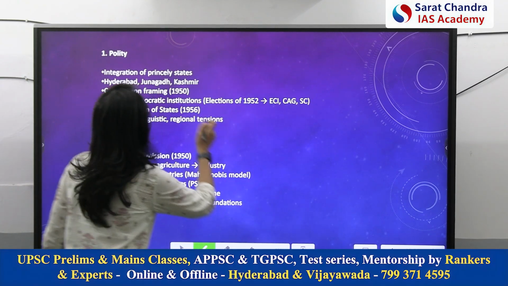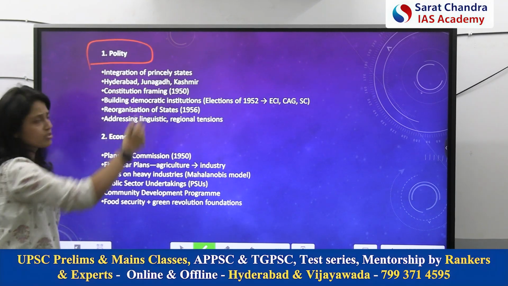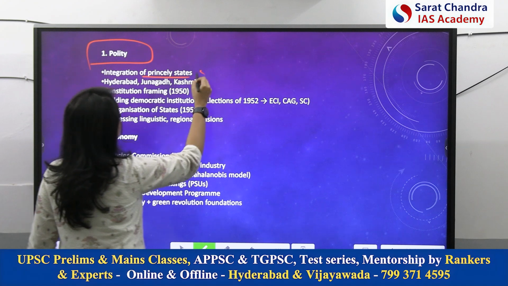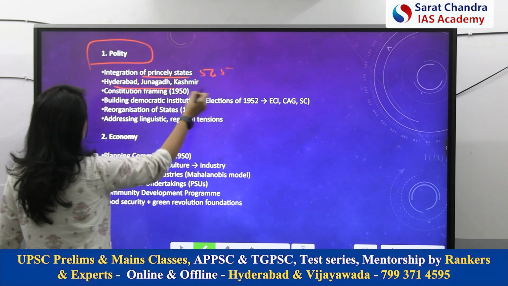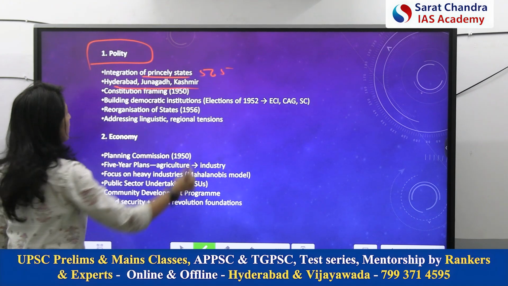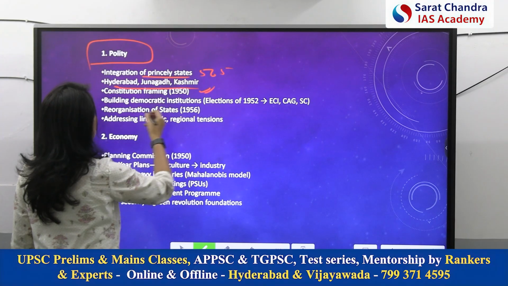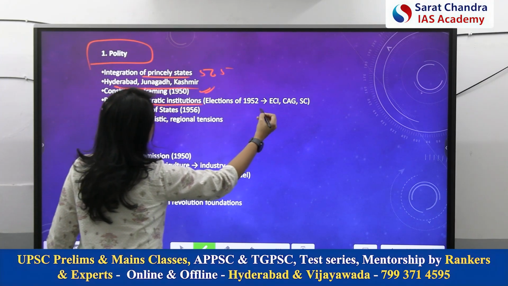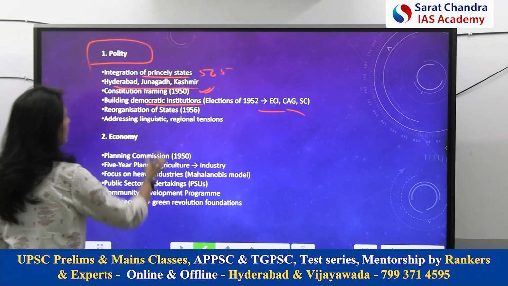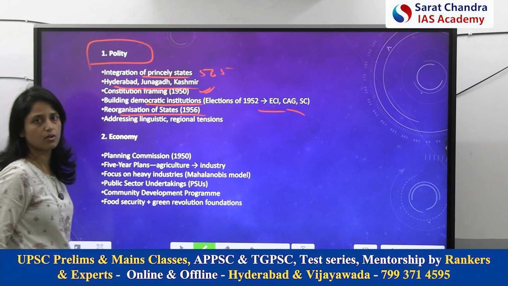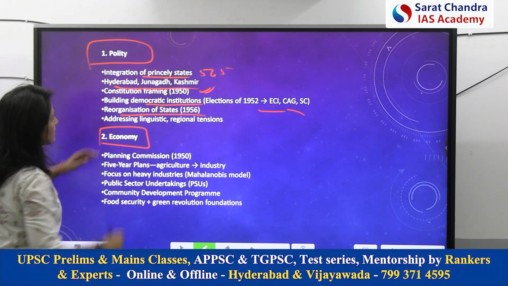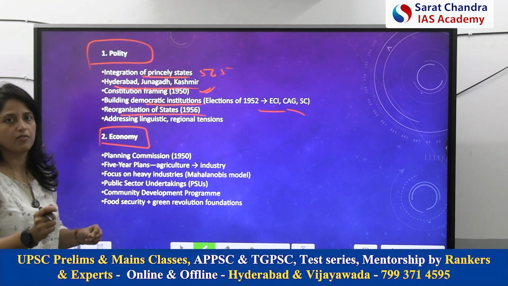Now, talking about the polity. Those things I have discussed: integration of princely states, 565 states, then Hyderabad, Junagadh, Kashmir integration. Then framing of the constitution, then building democratic institutions like ECI, CAG, then reorganization of states. It's not that you will just write these things; you have to explain in 1 or 2 lines.